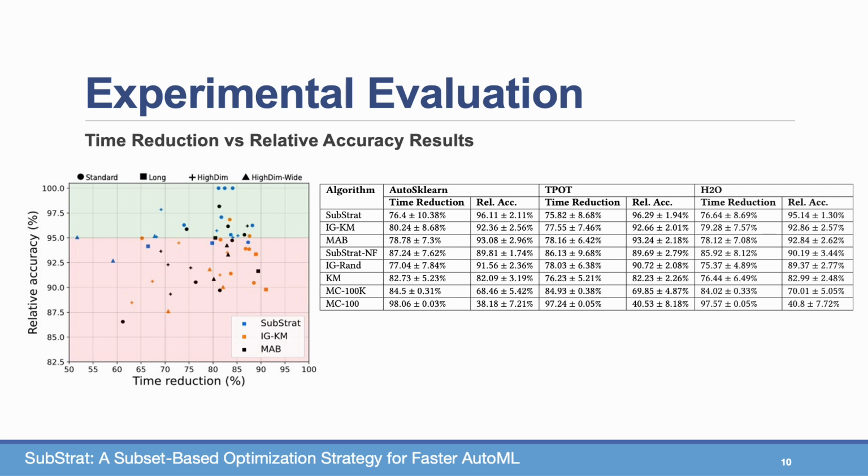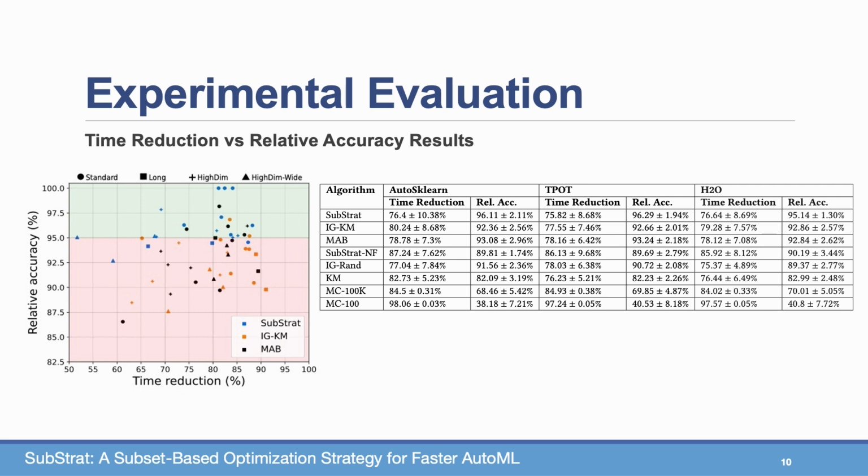And the results are as follows, where we compare the time reduction versus the relative accuracy for each of the baselines. So the table on the right-hand side provides aggregated results for each of the AutoML platforms, AutoSKLearn, TPOT, and H2O. See that Substrate obtains the highest relative accuracy, but some of the baselines obtain better time reductions, but these baselines obtain dramatically inferior relative accuracy.